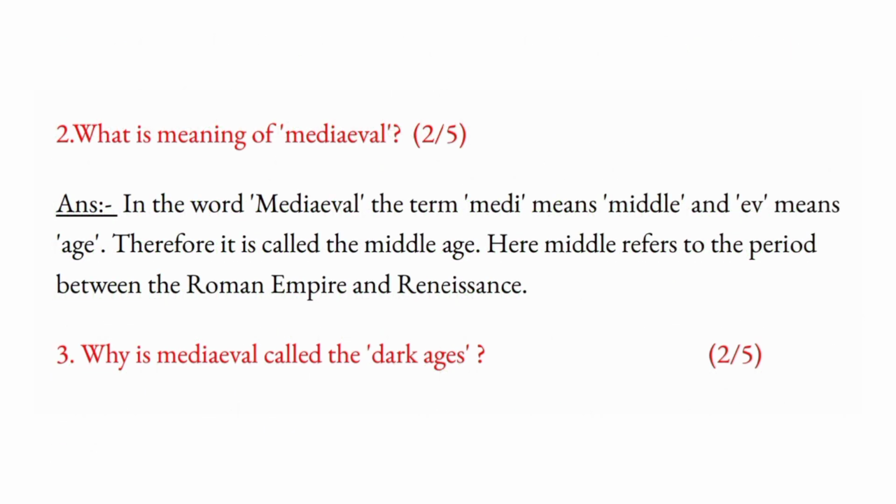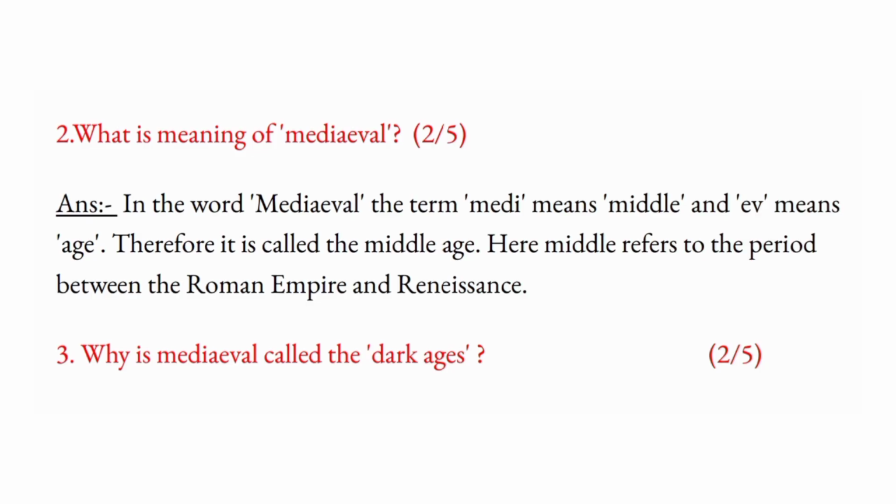What is the meaning of medieval? 2 অথবা 5 marks. In the word medieval, the term medi means middle and eve means age. Therefore, it is called the Middle Age. Here, middle refers to the period between the Roman Empire and the Renaissance.